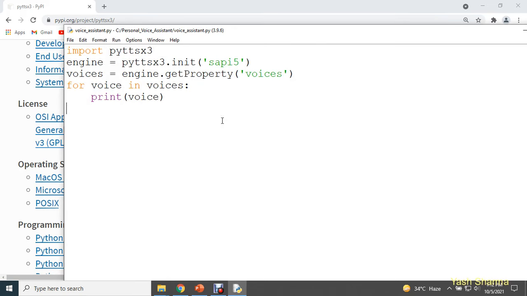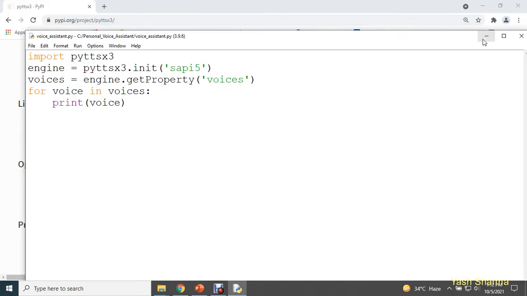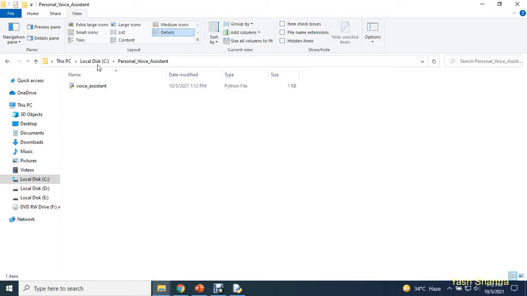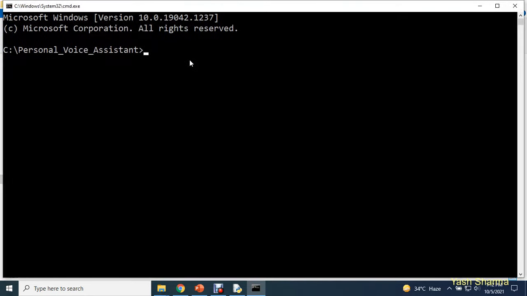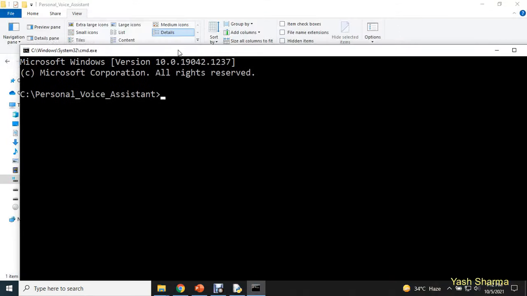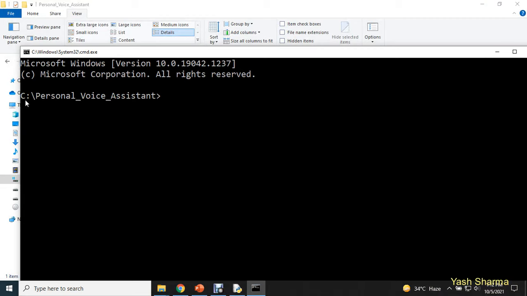Now in order to test this, you need to go to this directory, your C drive, personal voice assistant, and you can see that we have one Python file. Here we need to open our command prompt. How can you open command prompt in the same location? It's very easy. Go to your address bar and type in CMD. Press enter, and you can see a command prompt will open in the same location, inside our C drive, personal voice assistant.